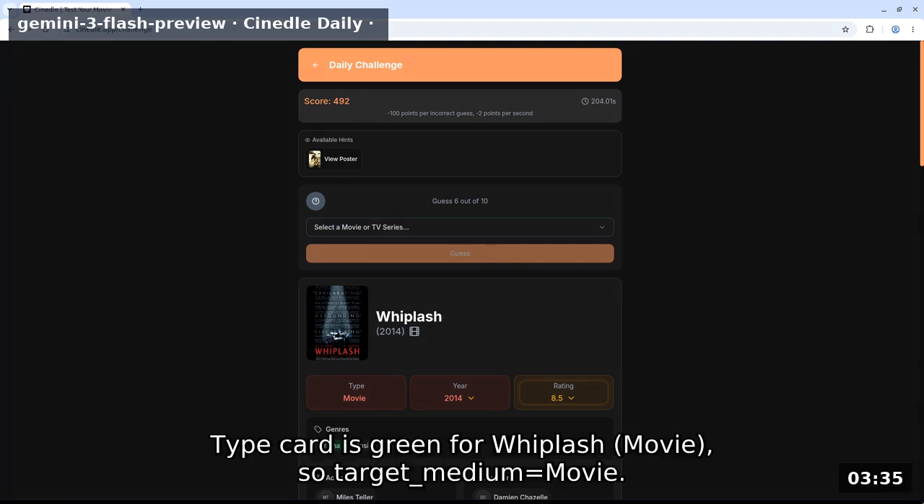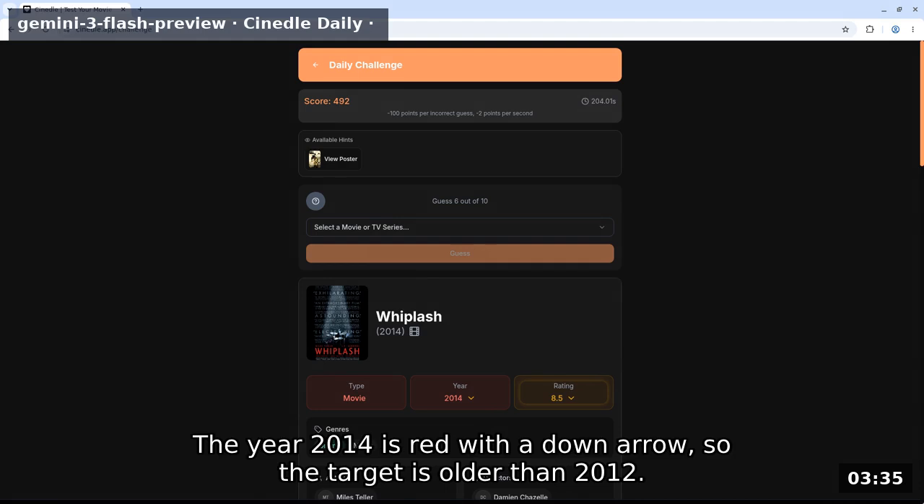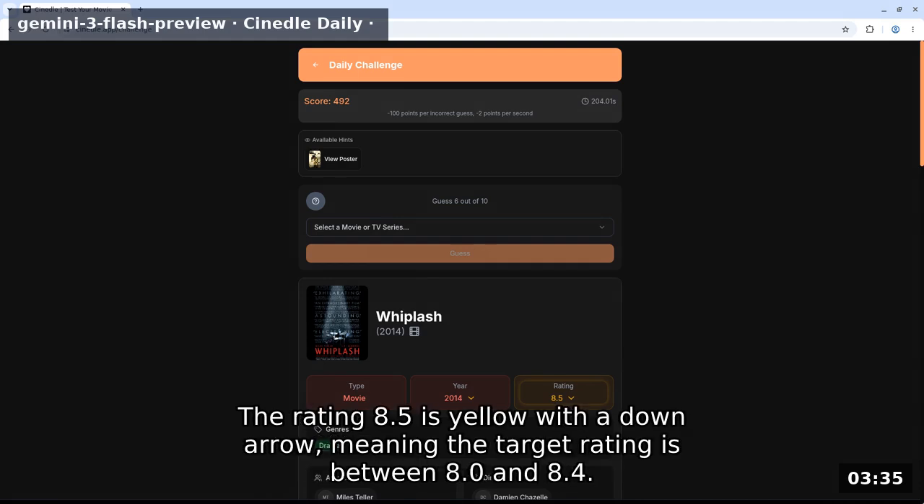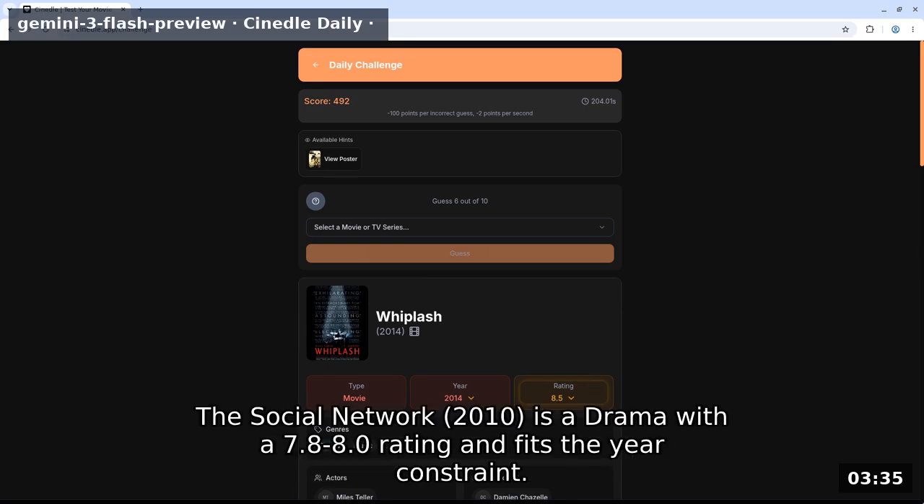Type card is green for Whiplash movie, so target medium equals movie. The year 2014 is red with a down arrow, so the target is older than 2012. The rating 8.5 is yellow with a down arrow, meaning the target rating is between 8.0 and 8.4. Drama is a matching genre. The Social Network 2010 is a drama with a 7.8-8.0 rating and fits the year constraint.